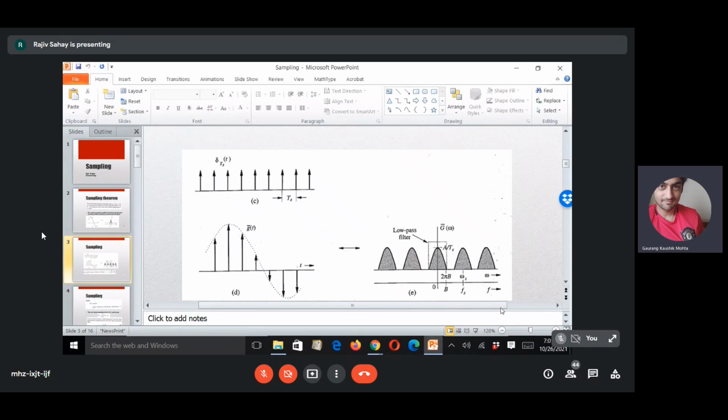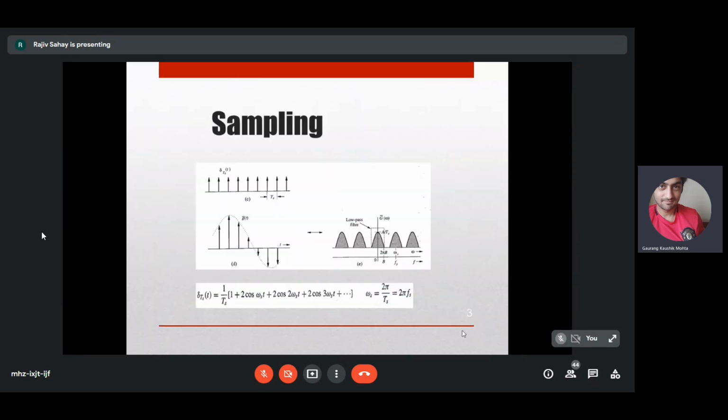So let me go to the slide. So you see that there is a spectrum replication. This is what happens when you sample a continuous time signal by using an impulse train. So the impulse train has this Fourier series, and you are doing a convolution in the frequency domain of the spectrum of g of t with this spectrum.